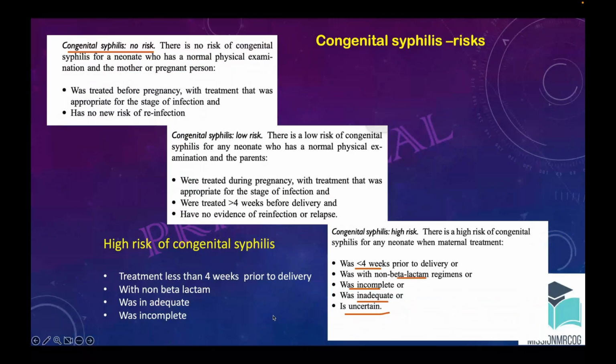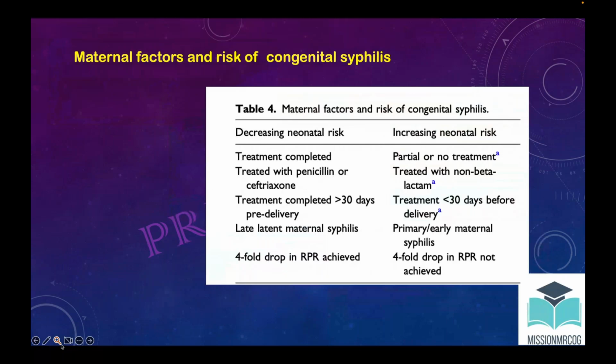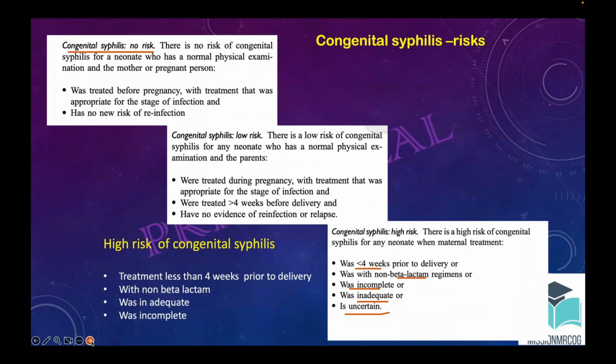Now they have divided into no risk, low risk, and high risk. The low risk part is not that important. But when the baby is at high risk, same thing I have already explained: when the treatment is less than 4 weeks prior to delivery, when the treatment is done with a non-beta lactam antibiotic, when treatment was inadequate, incomplete, or uncertain, when a fourfold drop in the RPR is not there, or when it is primary or early maternal syphilis. This part would be important because you may get a question from it.